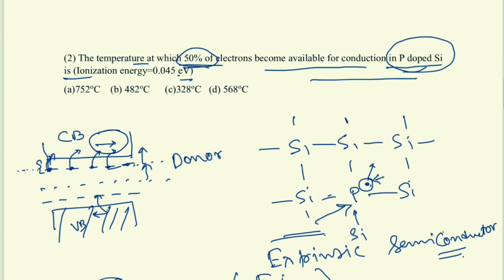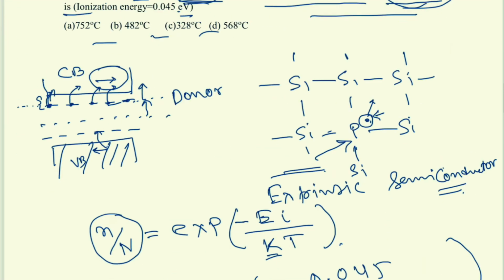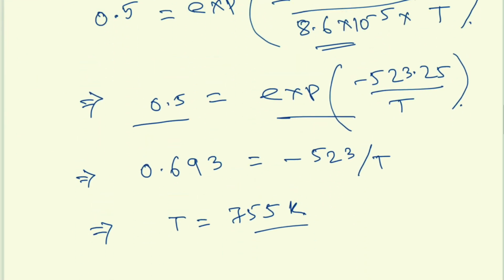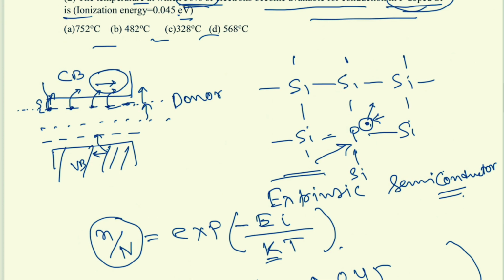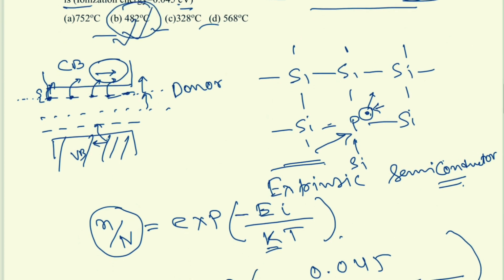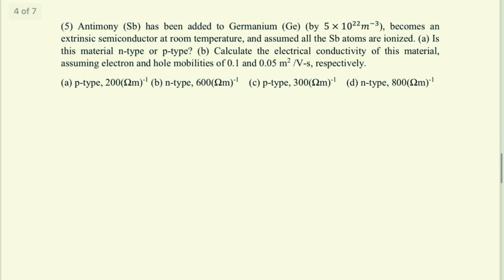See, the options are in Celsius, so subtract 273, it will come 420 degrees Celsius. It is option B. Option B is the right answer. Okay. Moving on to the next problem.